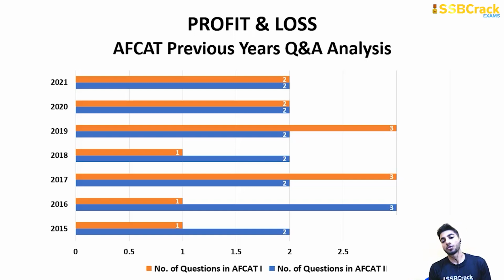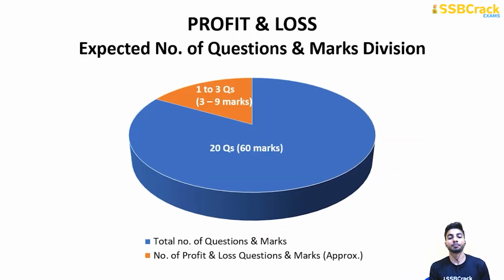The maximum number of questions being asked is 3 and the minimum number is 1. So I hope you don't want to miss chapter 2, because this is an important chapter. The marking scheme is 3 to 9 marks. This is the weightage. So I think this can play a very important role in your cutoff and merit.